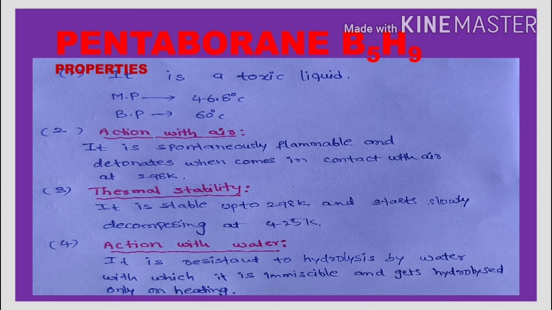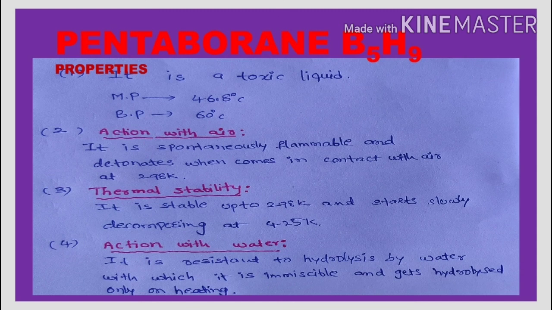Now we go for the properties of the pentaborane. Pentaborane is a toxic liquid at room temperature. Its melting point is 46.8 degrees centigrade and boiling point is 60 degrees centigrade. The normal room temperature is 25 degrees centigrade. As the melting point of the pentaborane is more than the room temperature, it exists as the liquid at room temperature. Now we go for the action with air.